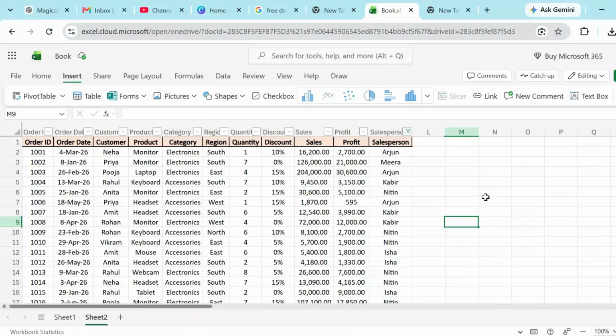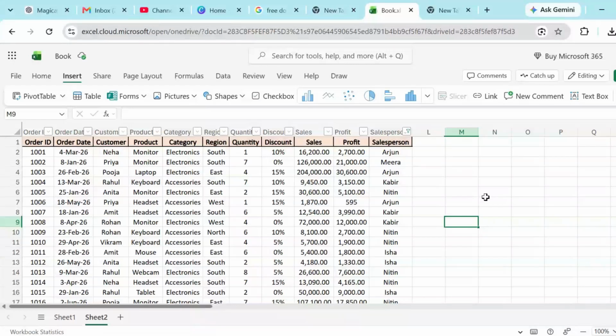And if you are a beginner or your goal is to become a data analyst, you may be wondering how much Excel you actually need to learn. In this video, I am going to show you 10 important Excel skills that every beginner should learn for data analysis. And instead of learning these skills with simple examples, we are going to work with a real-time data set.